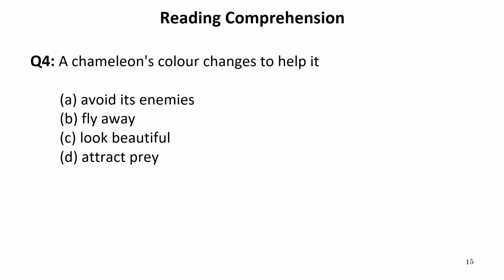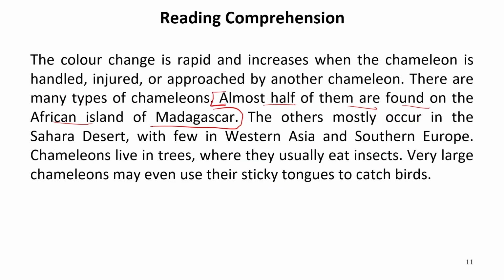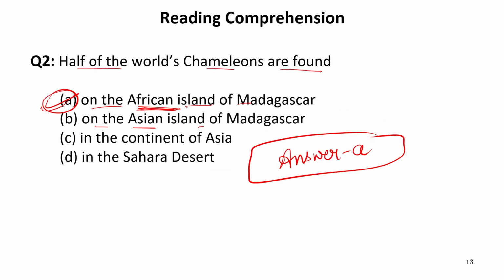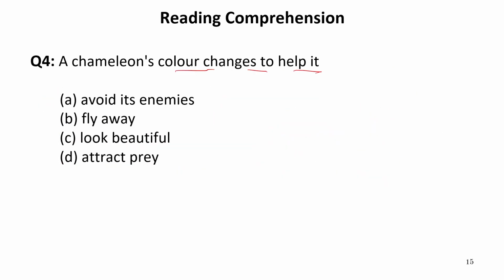Now let's move to the next question. A chameleon's color changes to help it... Now, in which way does it help the chameleon? Let's get back to the passage. They change color to help the chameleon avoid its enemies. So it helps it in avoiding enemies. It is also directly given in the passage, so not much effort is needed. Just try to read the passage and get the answers. So a chameleon's color changes to help it avoid its enemies. So it is option number A. Our answer is A because it is given directly in the passage.